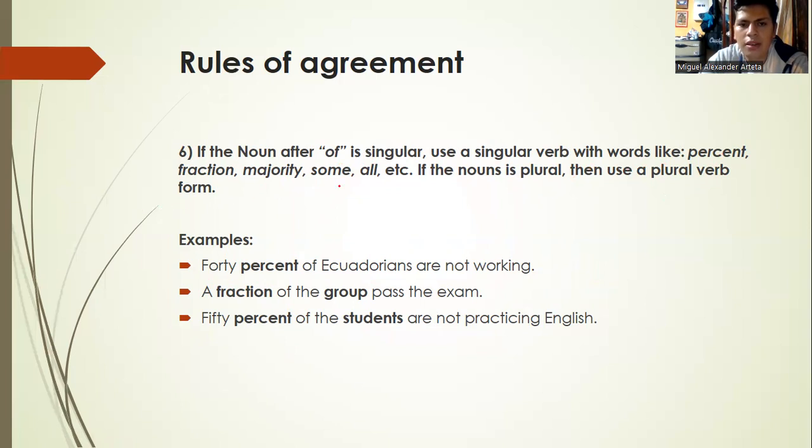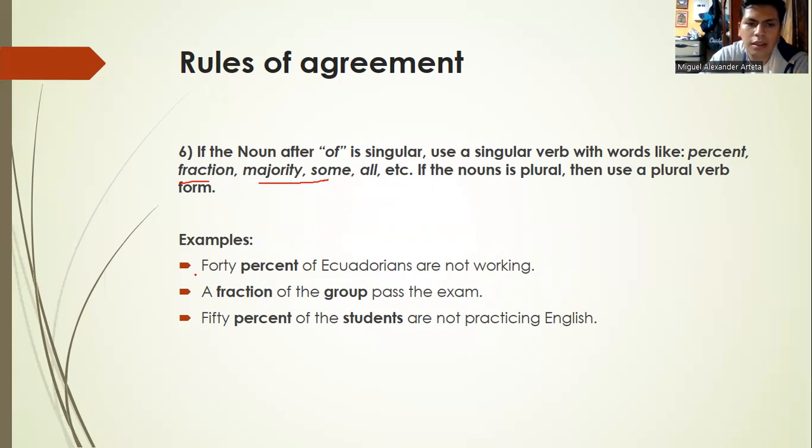So this is simple. When we have these words, for example, percent, fraction, majority, some, all, we have to pay attention to the noun in order to use the verb in a correct form.